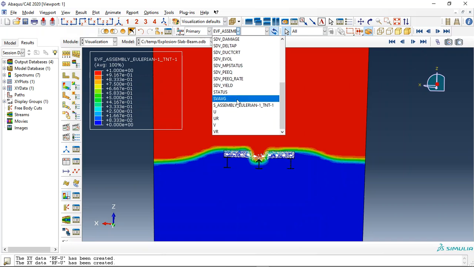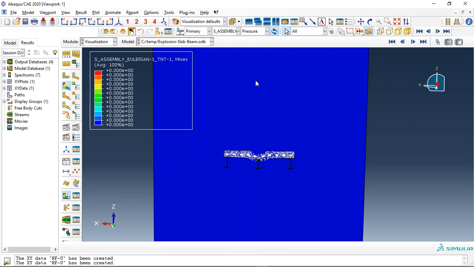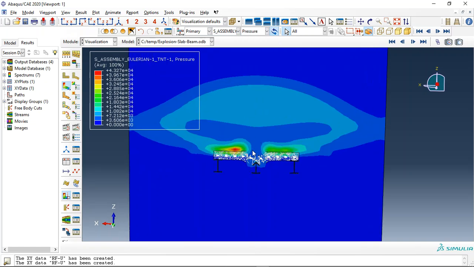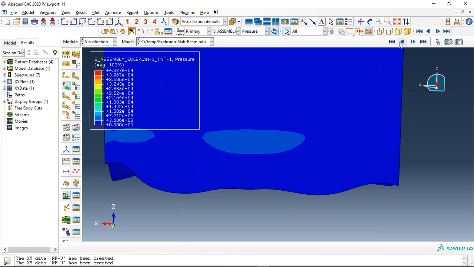Or we can request the stress or the pressure for it. You can see that.